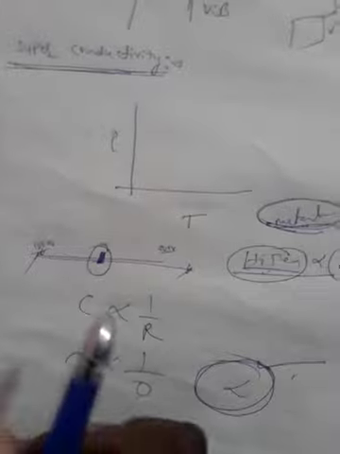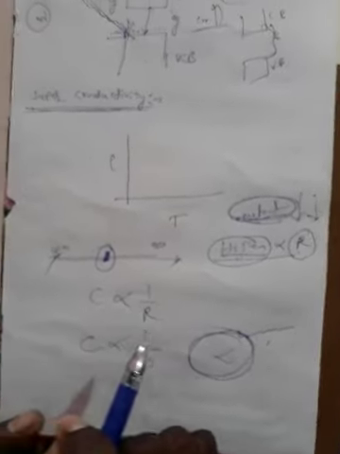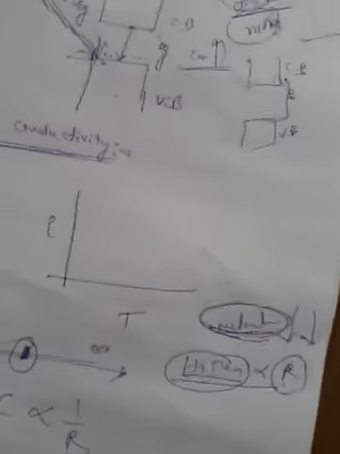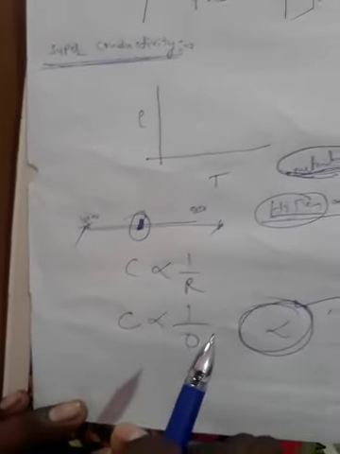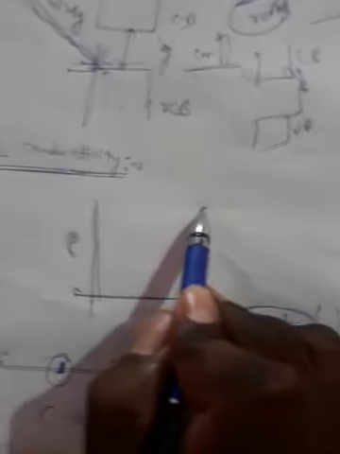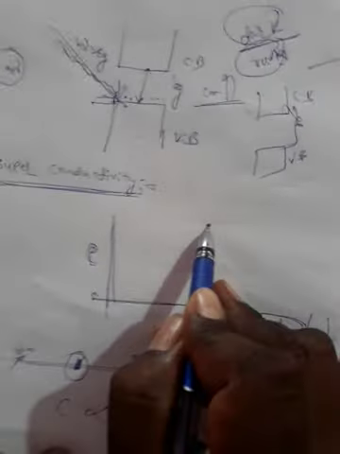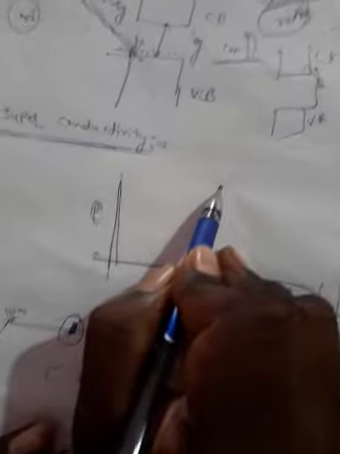However, certain metals show remarkable behavior when they are cooled. Their electrical resistance decreases in the usual way, but on reaching a critical temperature they suddenly lose all traces of electrical resistance. They are then said to have passed into the superconducting state. Here we conveniently draw the graph of resistivity versus temperature. For example, this is the material, having high temperature and high resistance. When it is cooled gradually, what happens?